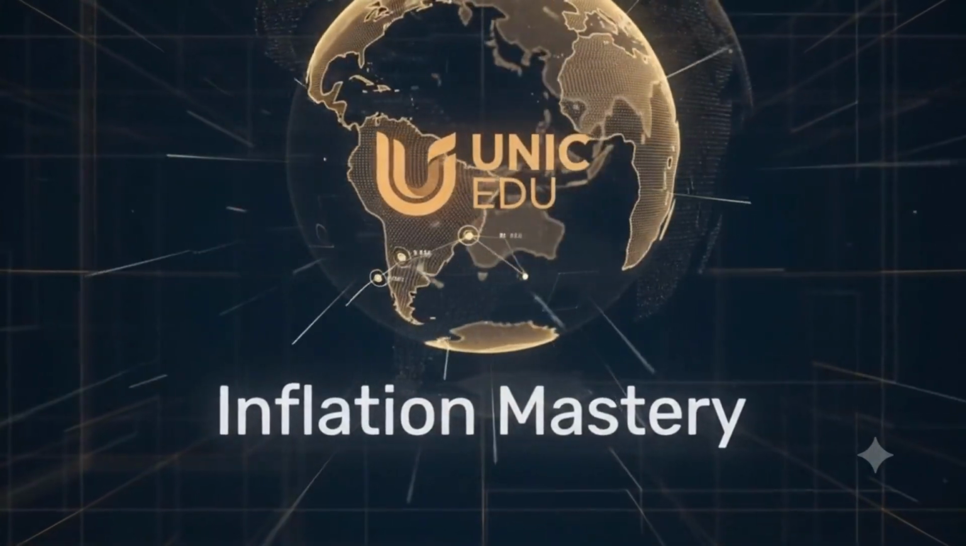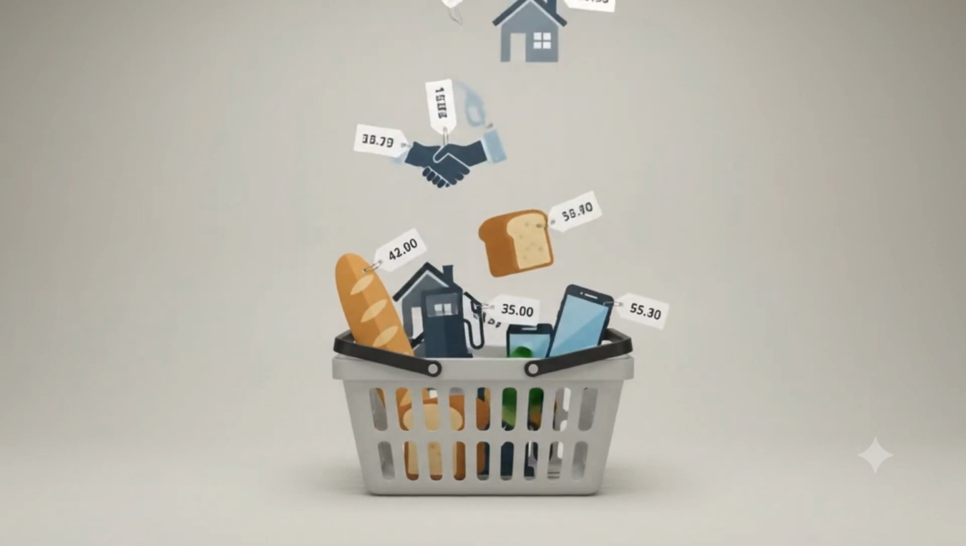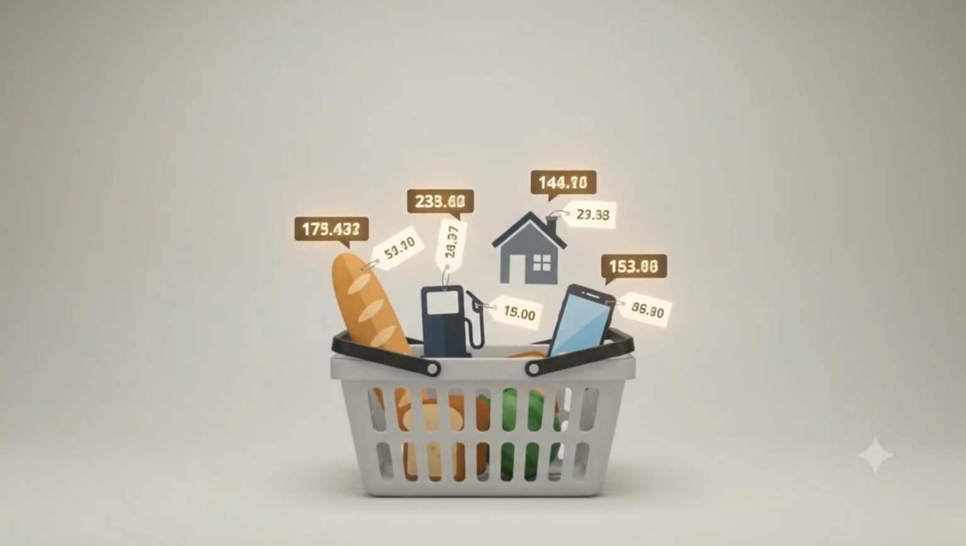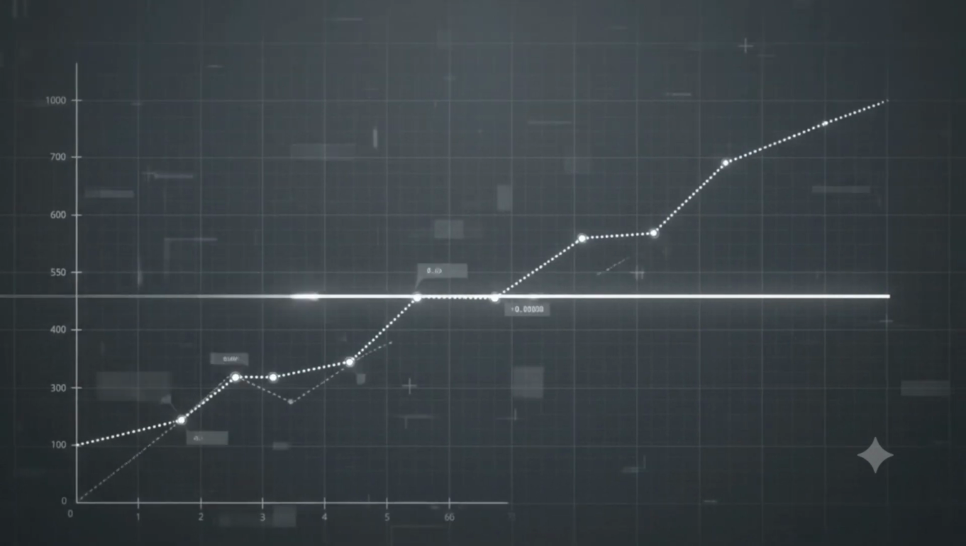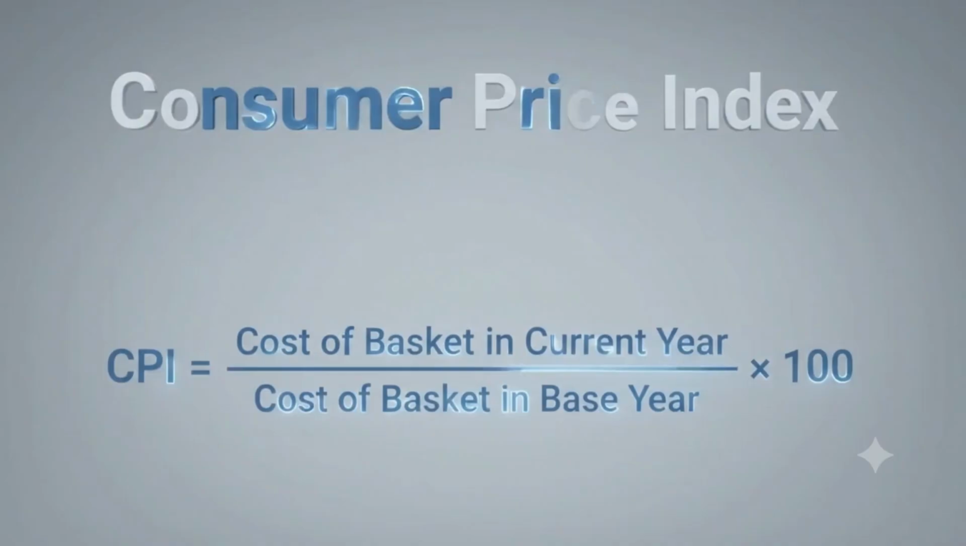Inflation is a sustained rise in the general price level. That means each unit of money buys fewer goods and services over time. It is not one product getting expensive. A single petrol spike is a relative price change. Inflation is when the average keeps rising.